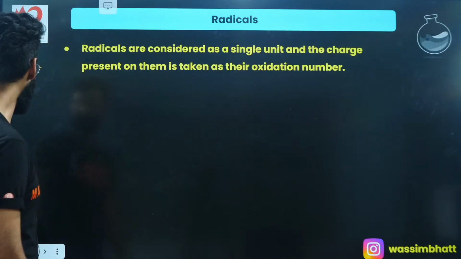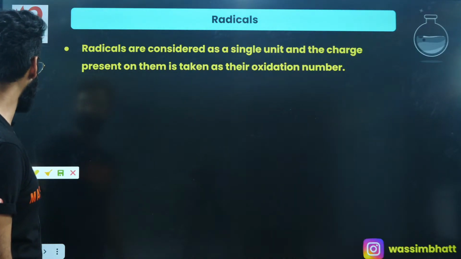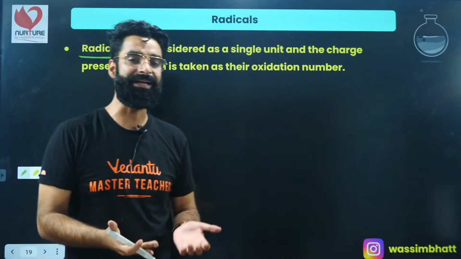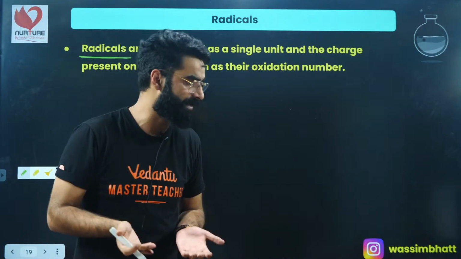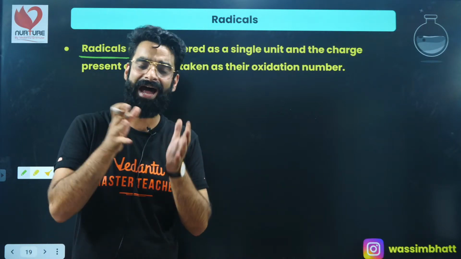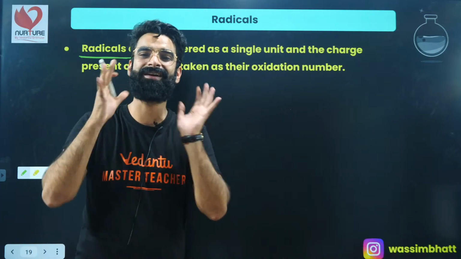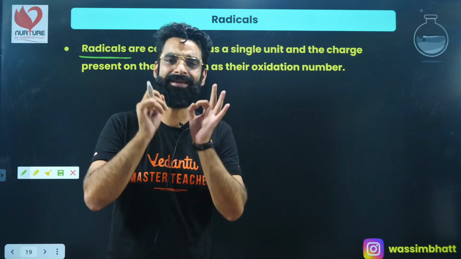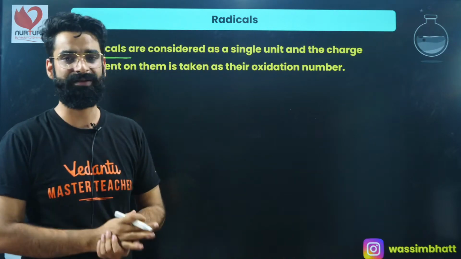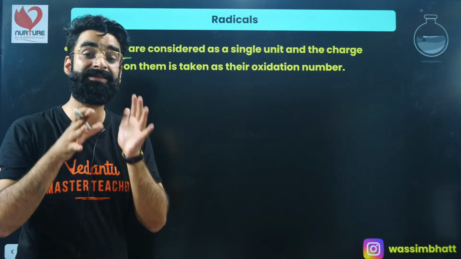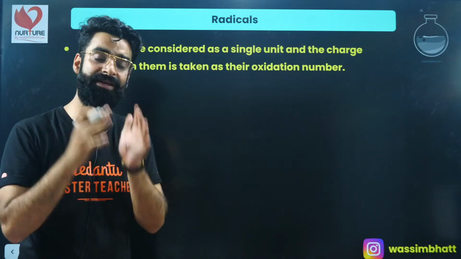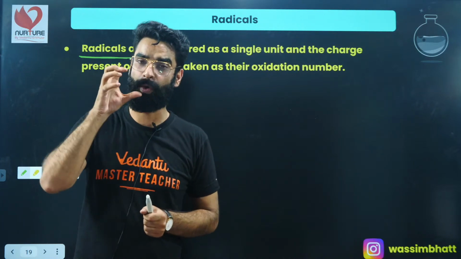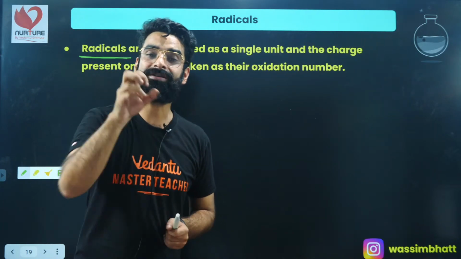Now, people, there is something called radicals. What are radicals all about? Radicals are basically atoms or groups of atoms which carry a certain charge on them. Atoms or groups of atoms carrying any charge are what we call radicals. Radicals are considered as a single unit, and whatever charge is present on the radical is considered the oxidation state of the radical.